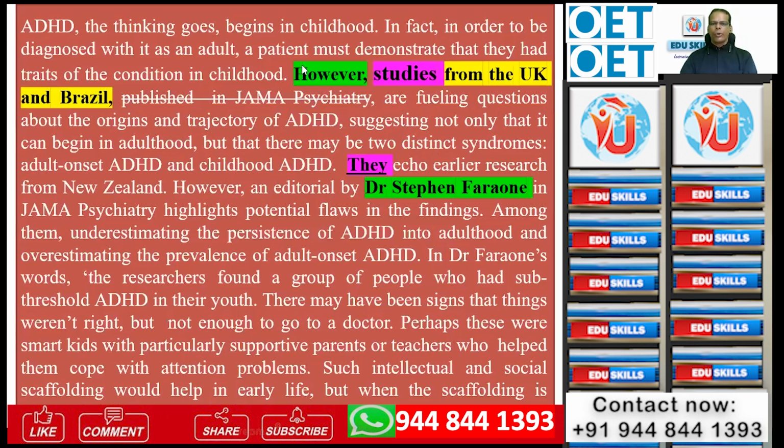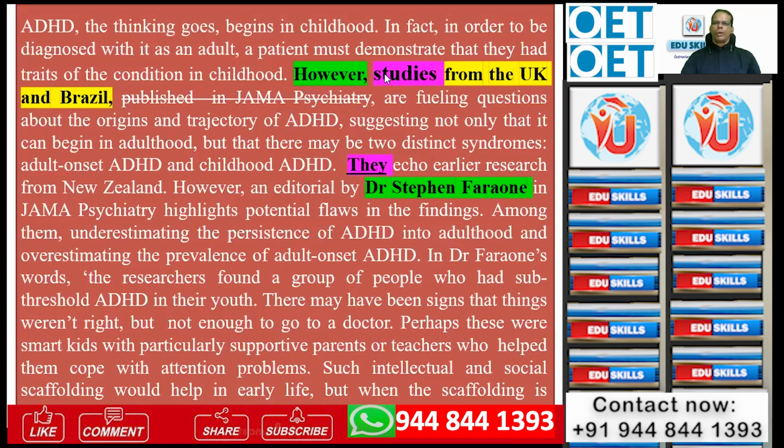So, however, there's a contrast, it's a clue for you. The answer is here, studies from the UK and Brazil. They refers to studies. They echo earlier research from New Zealand. Means this opinion, these studies give the exact opinion as earlier research from New Zealand. These studies from the UK and Brazil also echo earlier research from New Zealand.